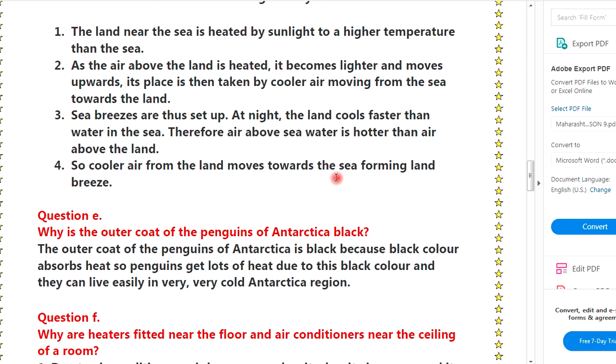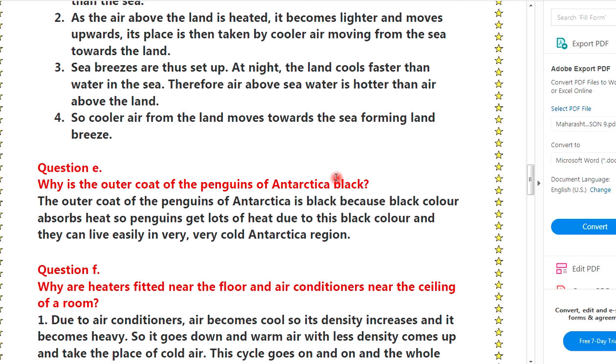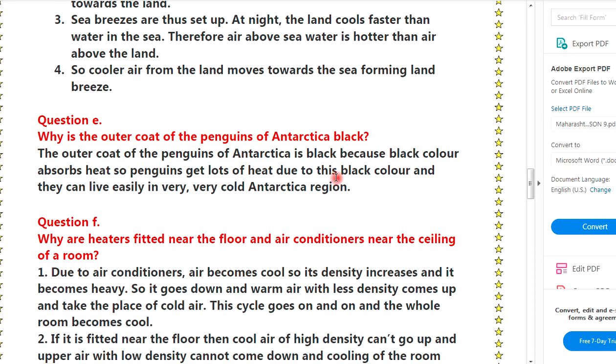Its place is then taken by cooler air moving from the sea towards the land. Third point. Land breezes are set up at night, as the land cools faster than the water in the sea. Therefore, air above the sea water is hotter than the air above the land. Fourth, so cooler air from the land moves towards the sea, forming a land breeze.